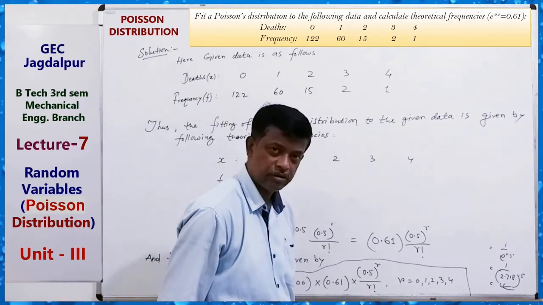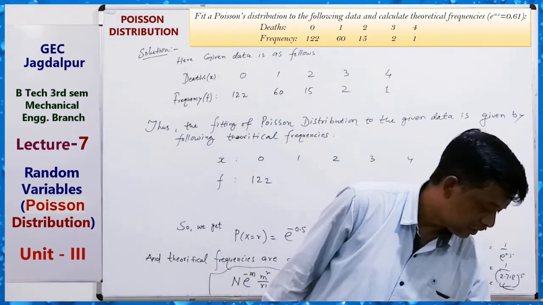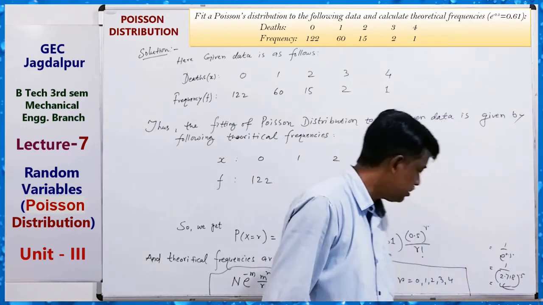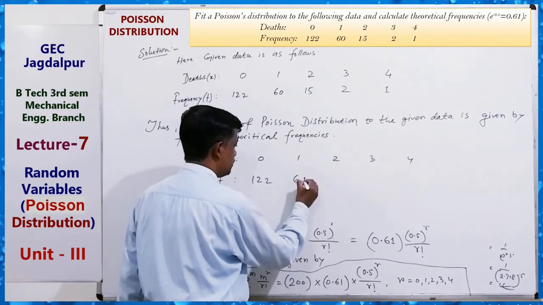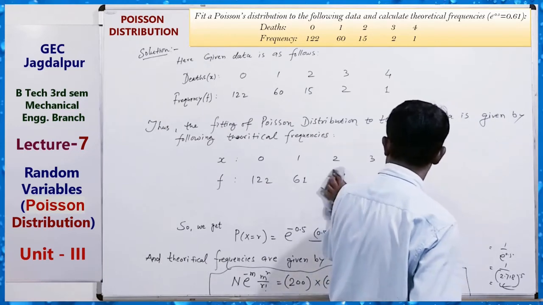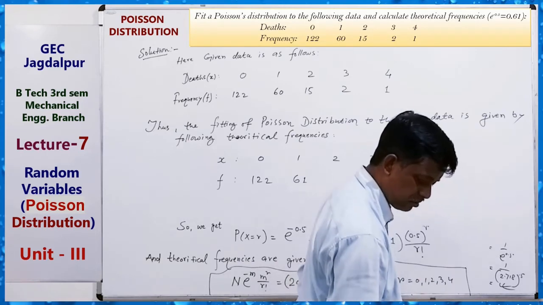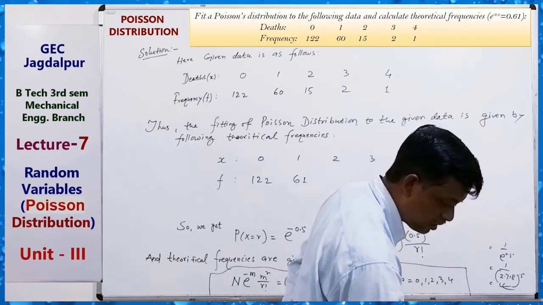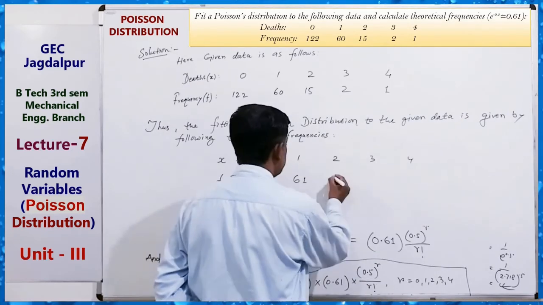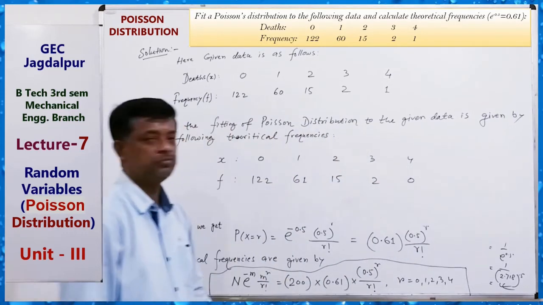First value r equals 0, then r equals 1.